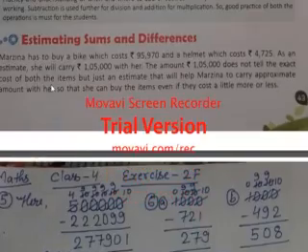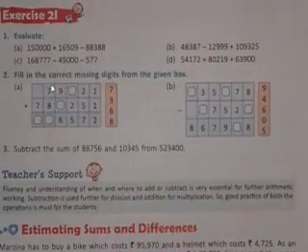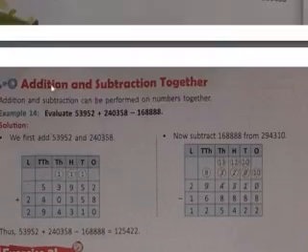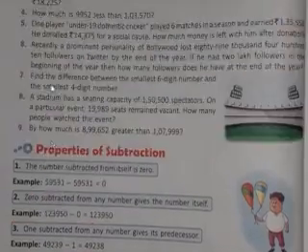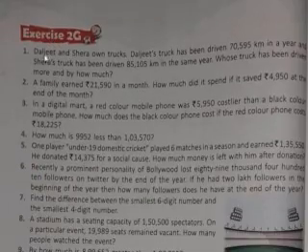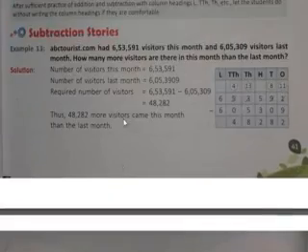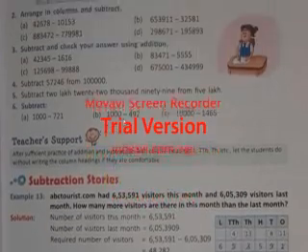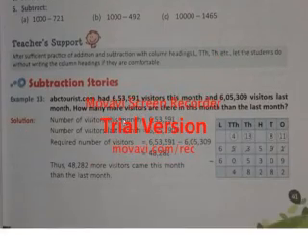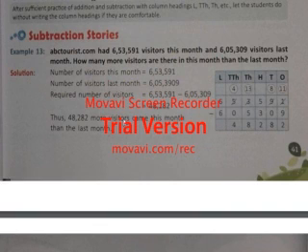So in exercise 2F, the subtraction has been given in an easily recognizable way. Earlier in 2G, it is in word problems. I will be explaining that also. I have solved that also, you might have seen. Before that, there is one teacher support. What is written in that teacher support? Let us read.